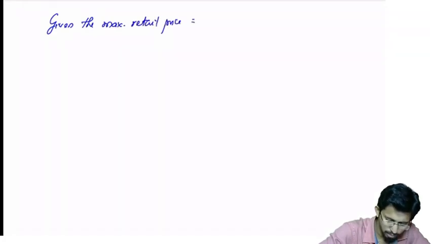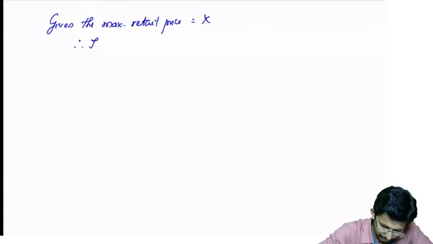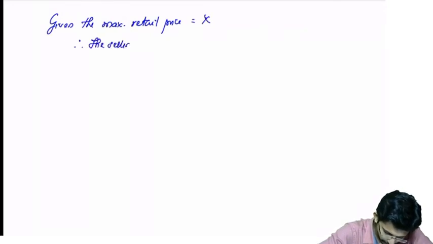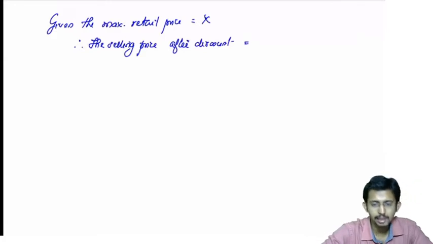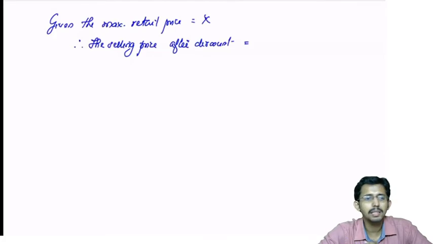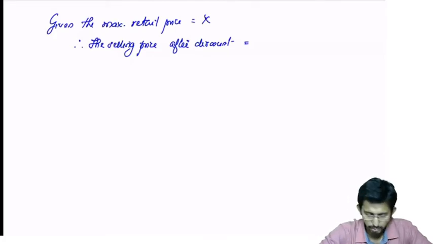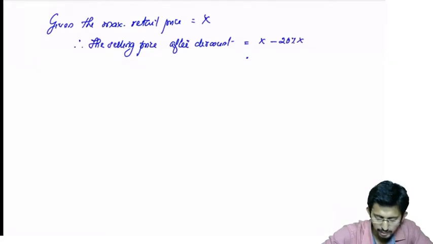Therefore the selling price after discount, this discount is a mandatory discount or trade discount, so any selling price for any purpose should be after discount only. What is the percentage of discount? 20%. So X minus 20% of X is equal to 0.8x.